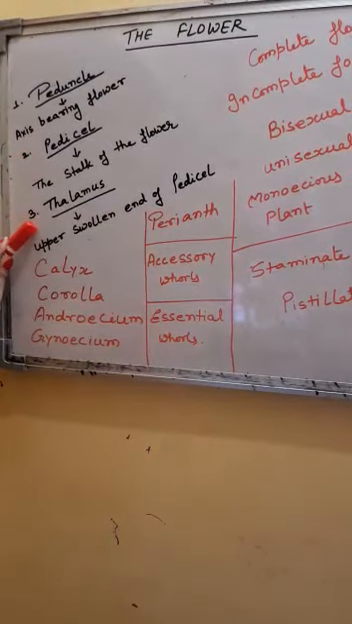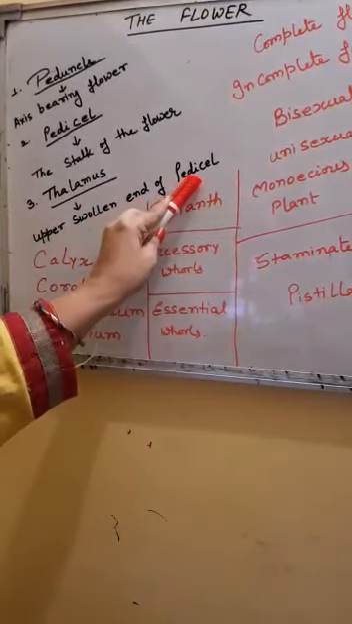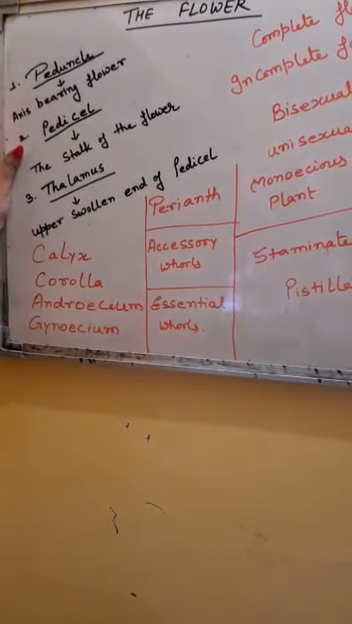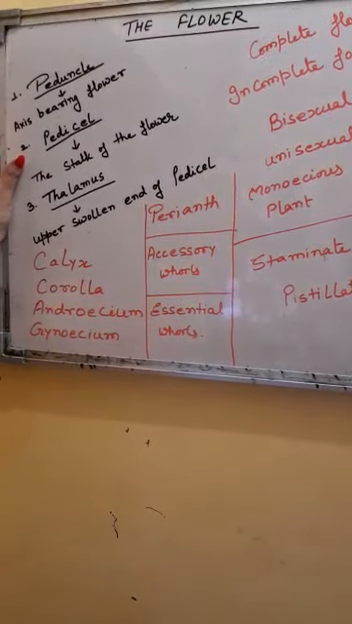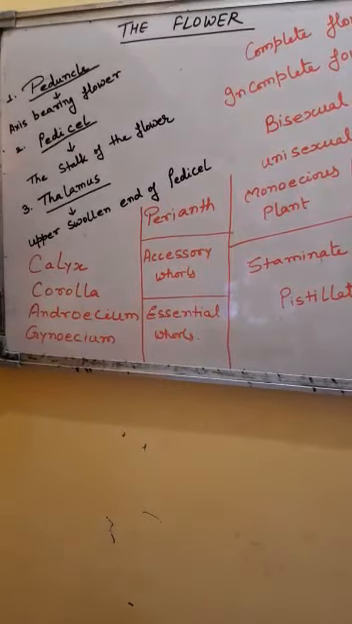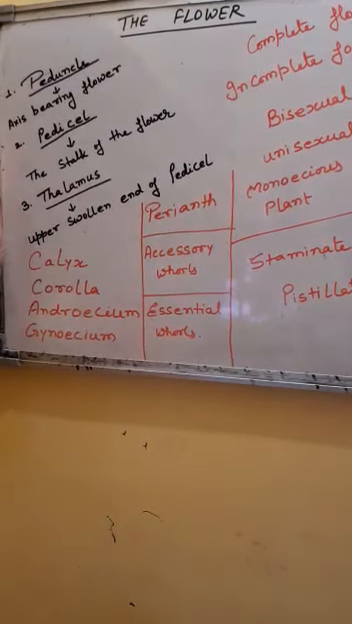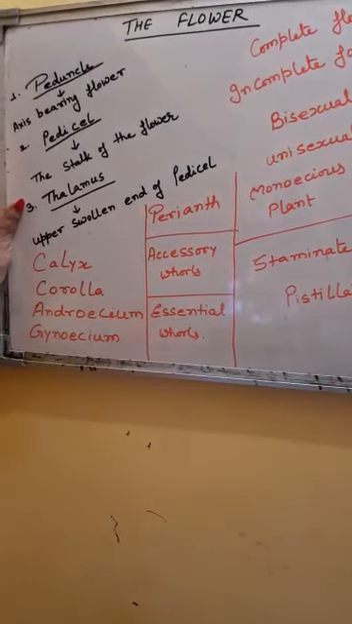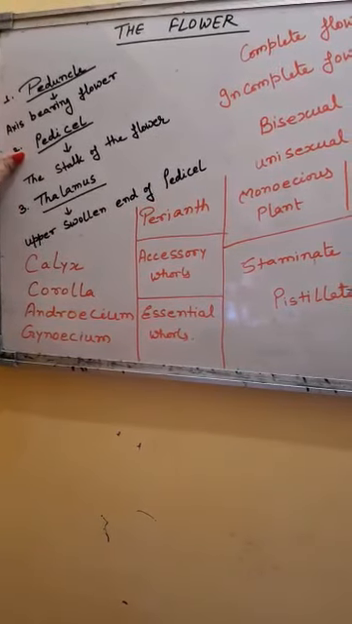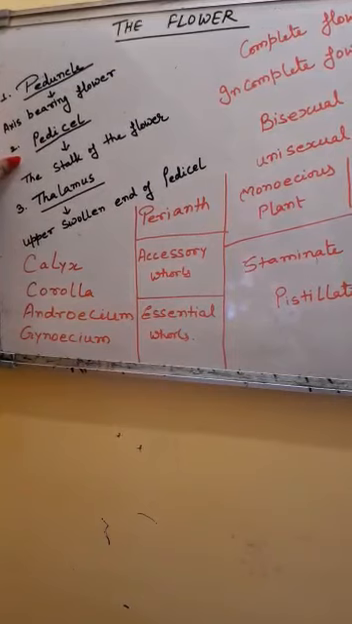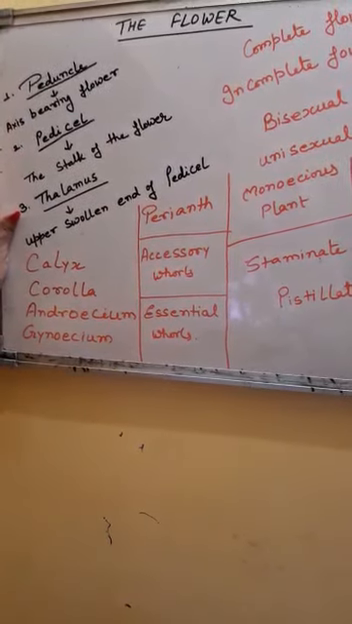Next term is thalamus. Thalamus is the upper swollen end of the pedicel. Pedicel ends in a swollen end, and on that swollen end floral leaves, the floral parts, are arranged. So that upper swollen end of a pedicel is called thalamus, which bears the other floral leaves. All the floral leaves are arranged on the thalamus.